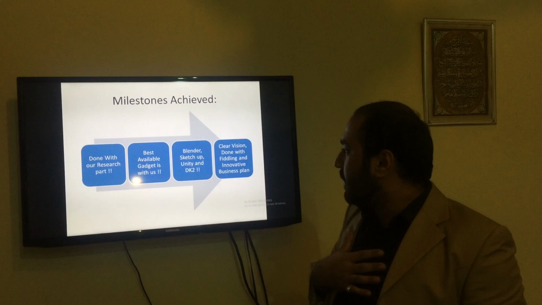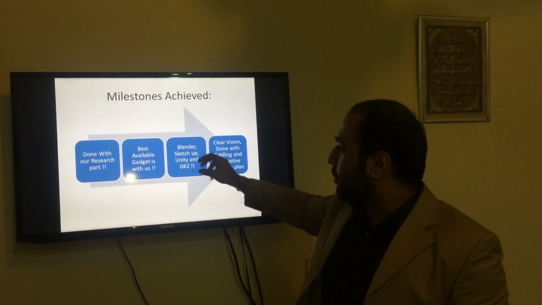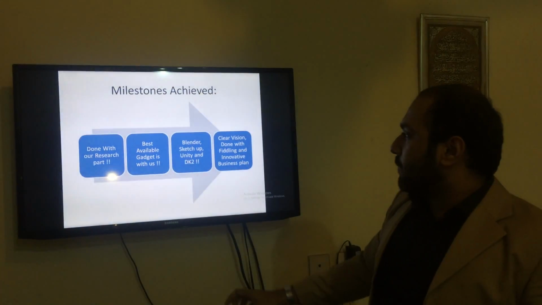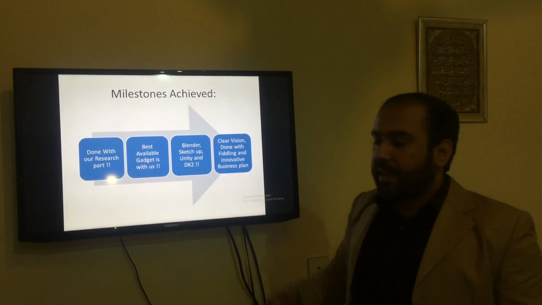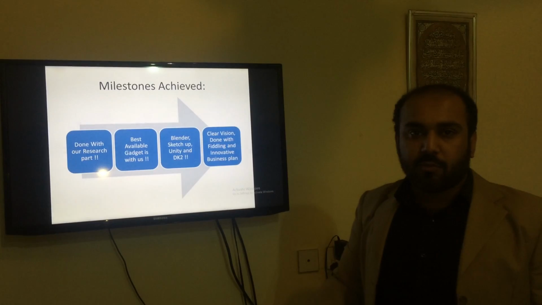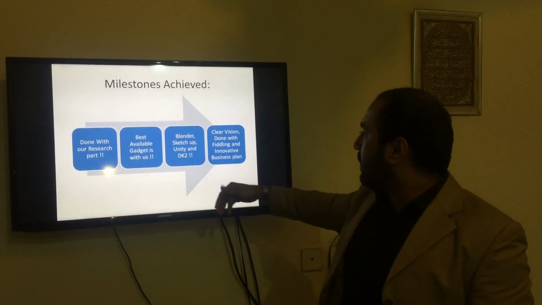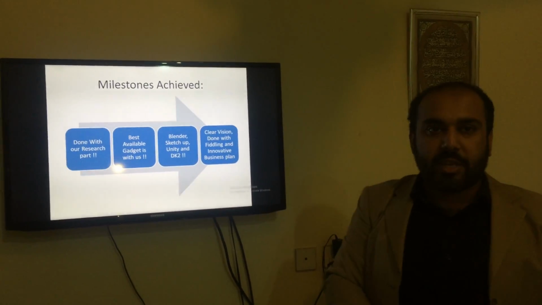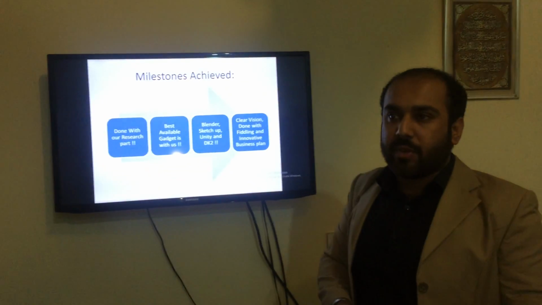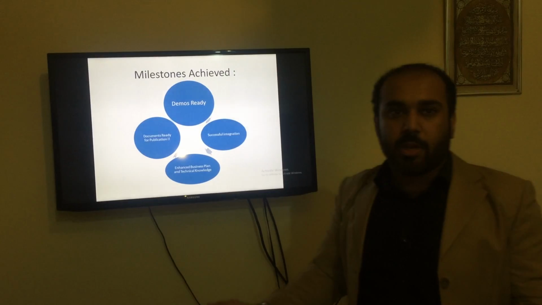We had the best gadget with us, and we were done with the software: Blender, SketchUp, Unity, and DK2. These are 4 actually different domains. As we are engineering students, we did not have hands-on experience with these software, but from the very start of our project, we burned the midnight oil, and finally we have a clear vision of what exactly virtual reality is. We are done with hands-on practice with the software, and we have an innovative business plan, and we want to excel in the domain of virtual reality.